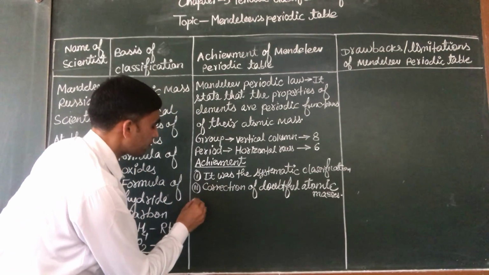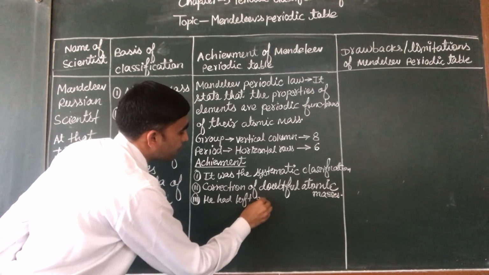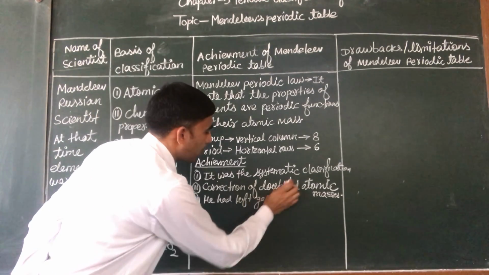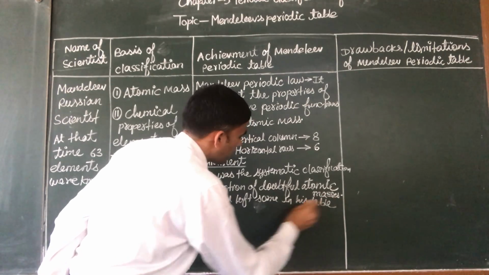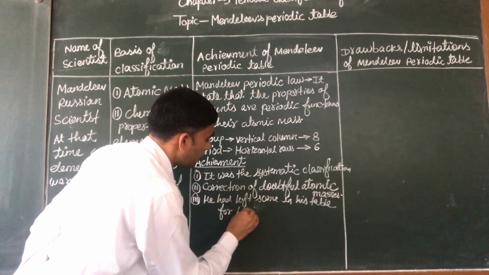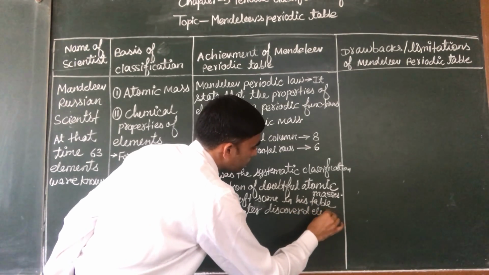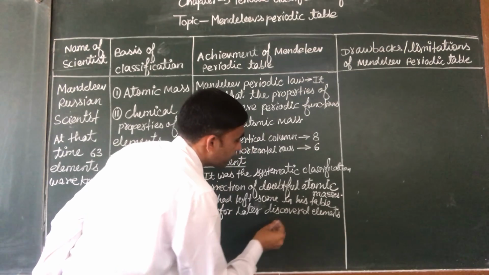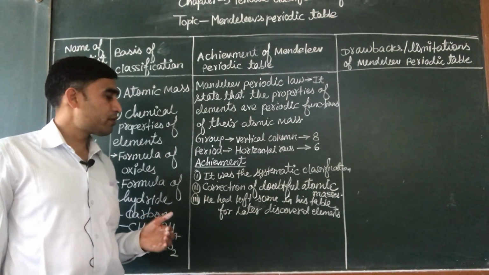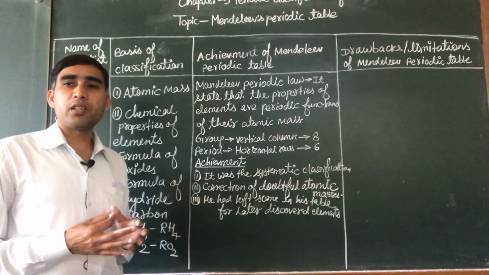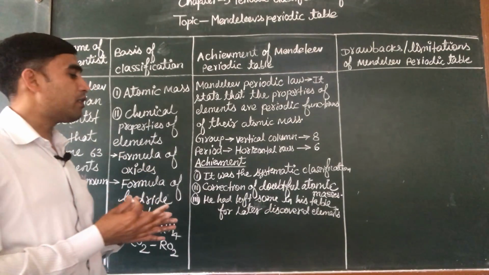The next is he had left gaps. He had left some gaps in his table for later discovered elements. Mendeleev predicted that in future some elements would be discovered, and these elements would be placed in these left gaps.